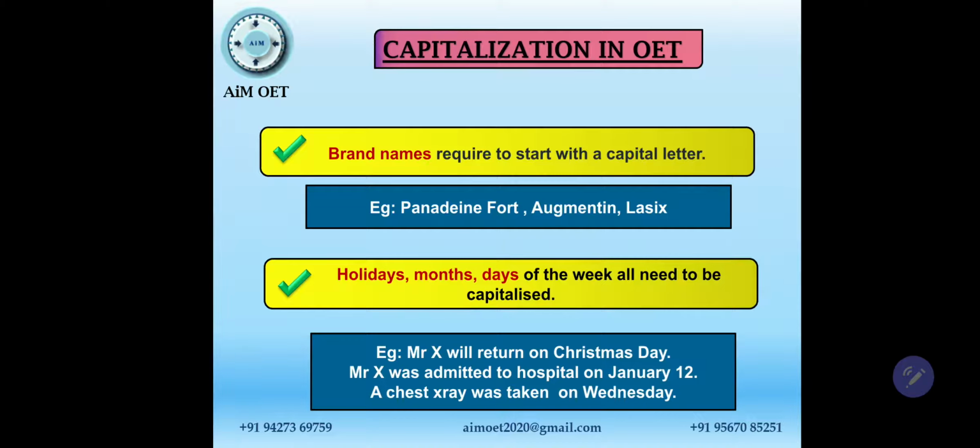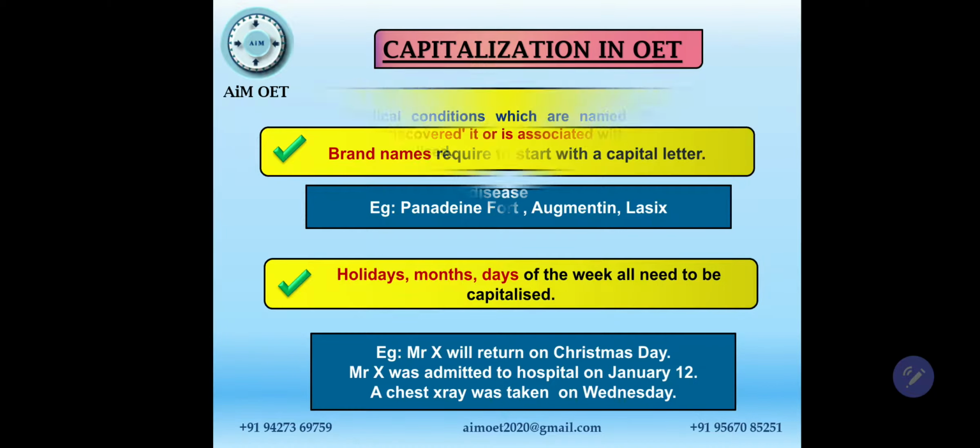And again, holidays, months, and days, all these things require capitalization. So Mr. X will return on Christmas Day. Christmas is a special day, and that's why we use it with capitalization. He was admitted to hospital on January 12th. J should be capital. A chest X-ray was taken on Wednesday, and again W should be capital.